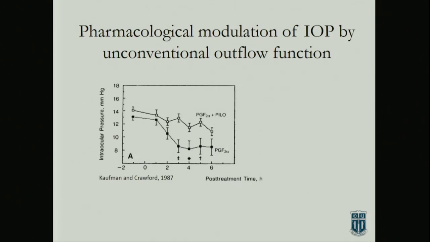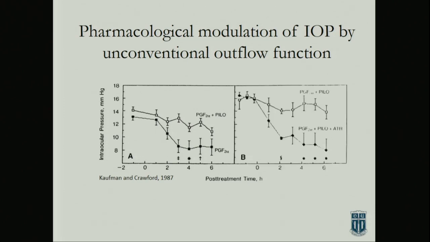And then there's some great pharmacology that Paul Kaufman did. Intraocular pressure is here, and we're just looking at time over here. In the presence of pilocarpine, in the presence of contracting the muscle, you've ablated this IOP lowering effect of the prostaglandin.